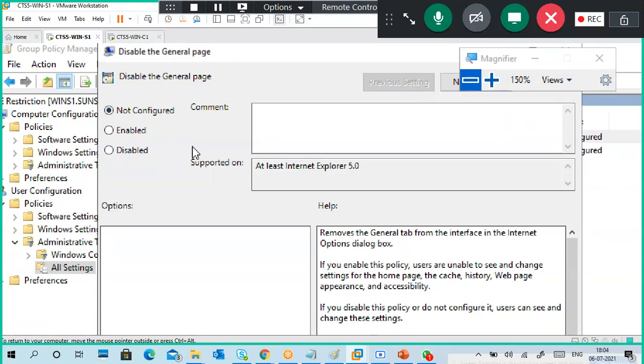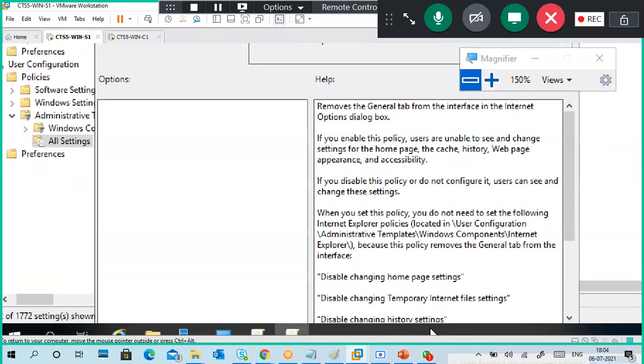Not configured means it won't work. Enabled means whatever is written in the description is applied, like disabling changing home page settings, temporary internet files, deleting file history settings, you can't change them.